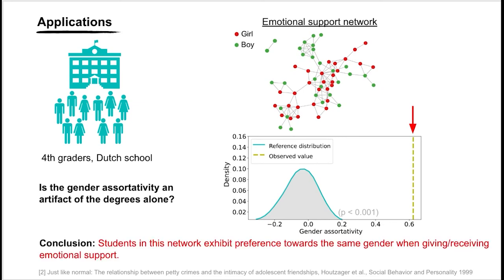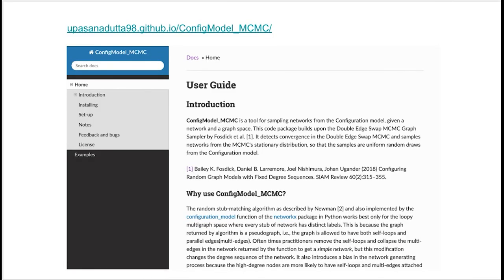Thus, we can conclude that there is evidence that the students in this network exhibit preference towards the same gender when giving and receiving emotional support. All our implementations are available as a Python package and have already been publicly used for network analysis.